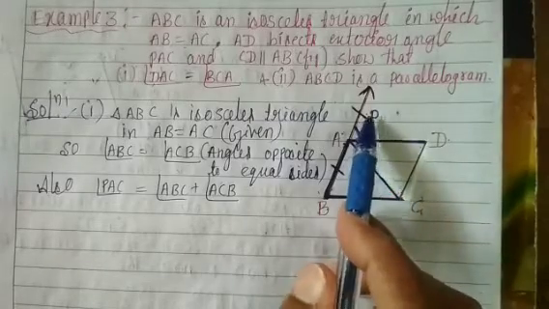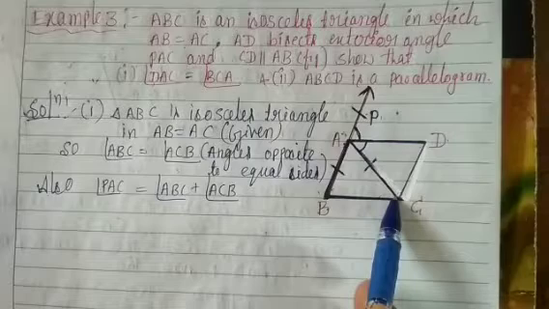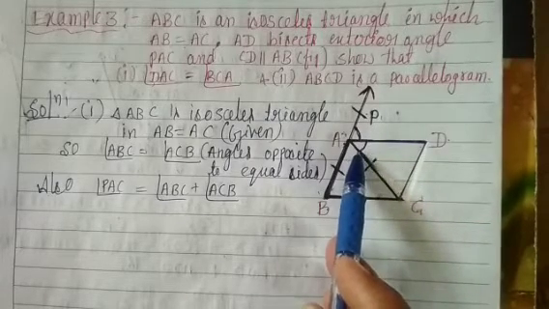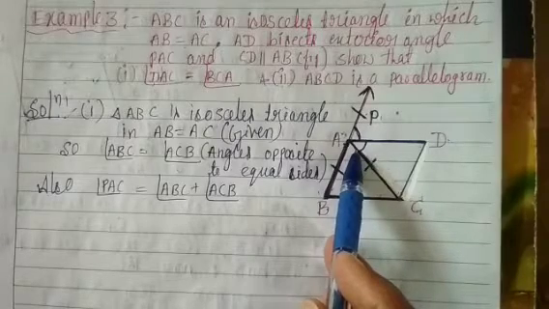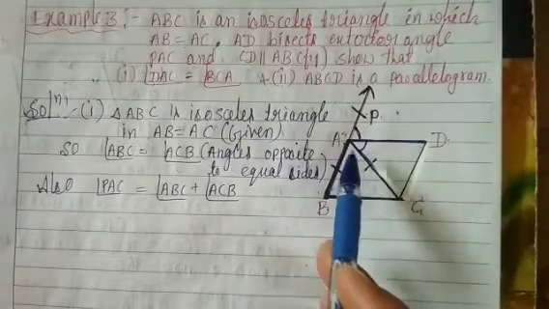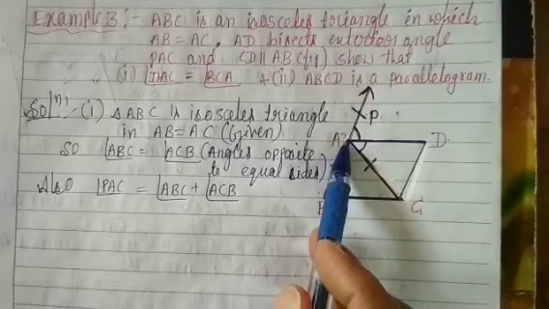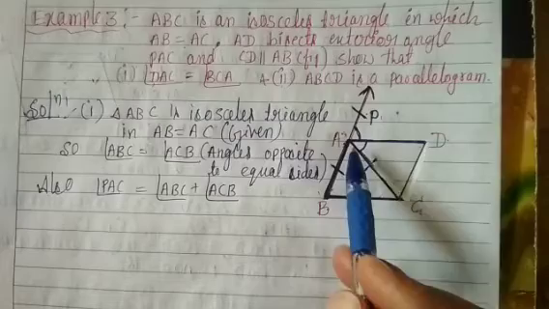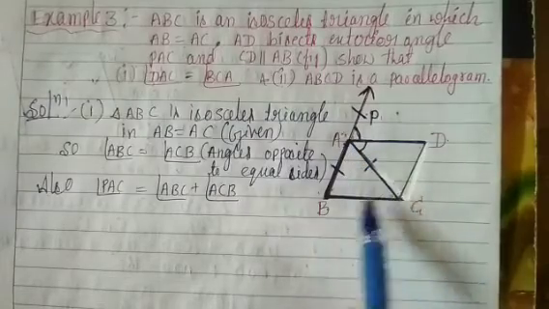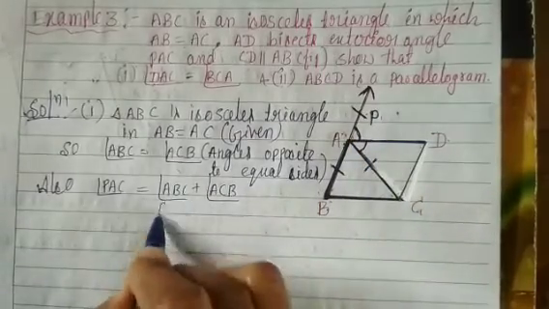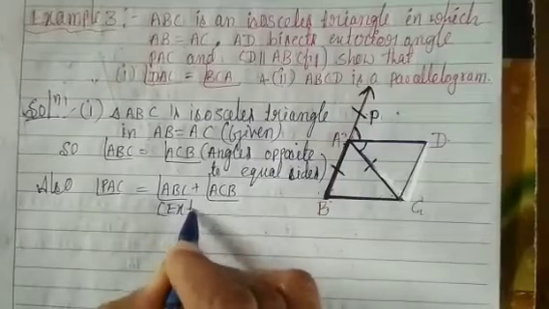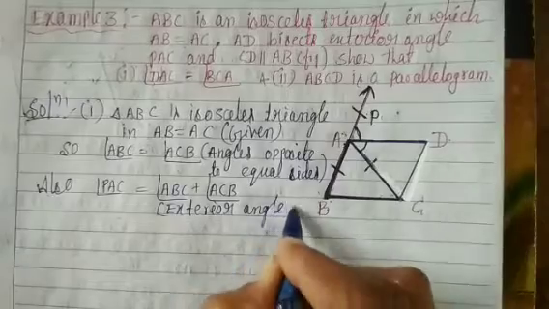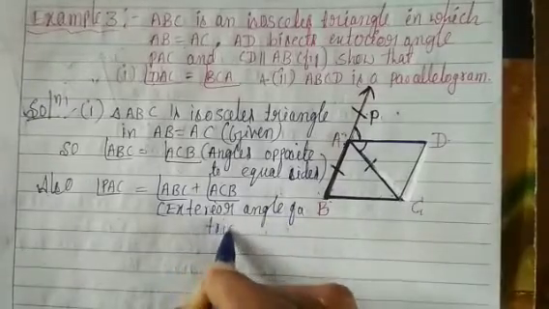Look at this figure. Angle PAC, the exterior angle, is equal to the sum of the two interior angles of the triangle. The first interior angle is ABC and the second angle is ACB. This is the exterior angle of a triangle.